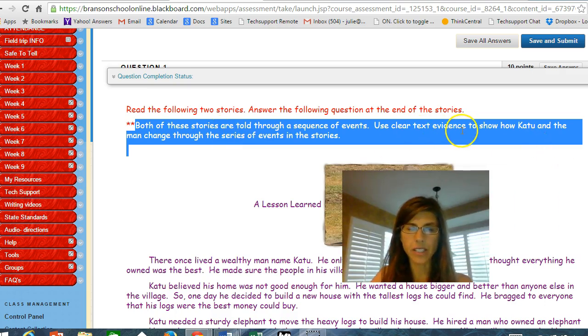Text evidence is kind of using, so remember you made a magnifying glass in week 1. You can get those out. Text evidence is going through your passage and finding things to answer your question or answer your prompt. Really looking and using the information in the passage to answer that prompt, okay?